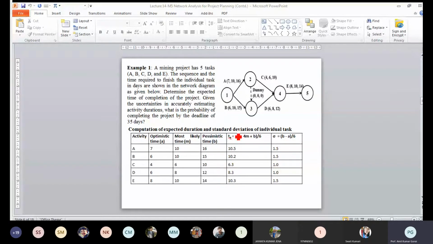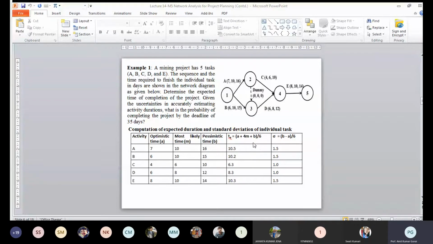Now, once we get this expected time of completion: earlier in CPM, we are not writing the expected time of completion, which means you are 100% sure that this is the time of completion. But here we generally use the expected time of completion as a probability.